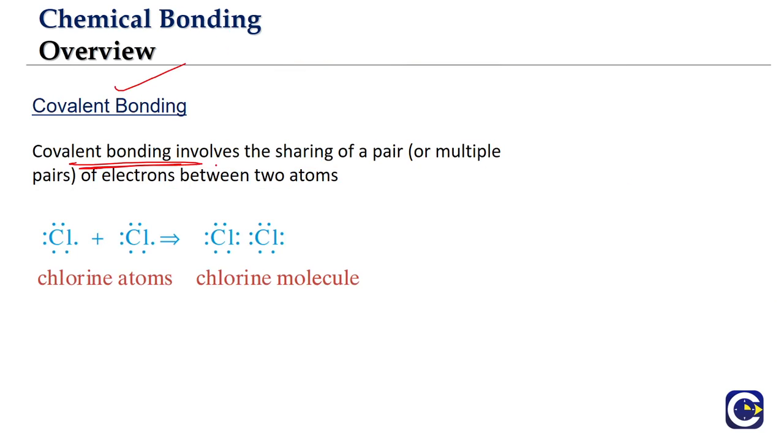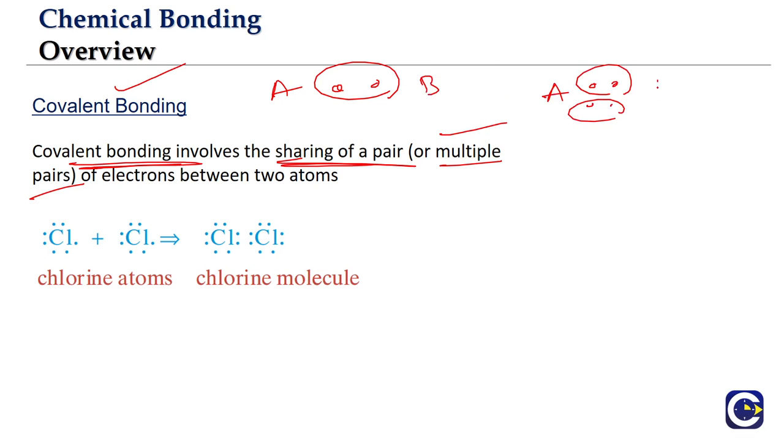If we talk about covalent bonding, right? Covalent bonding involves sharing of a pair of electrons, or we can even have multiple pairs of electrons shared. If one pair of electrons is shared between two atoms, we call it a single bond. If two pairs are shared, we call it a double bond. If three pairs of electrons are shared between two atoms, we call it a triple bond.